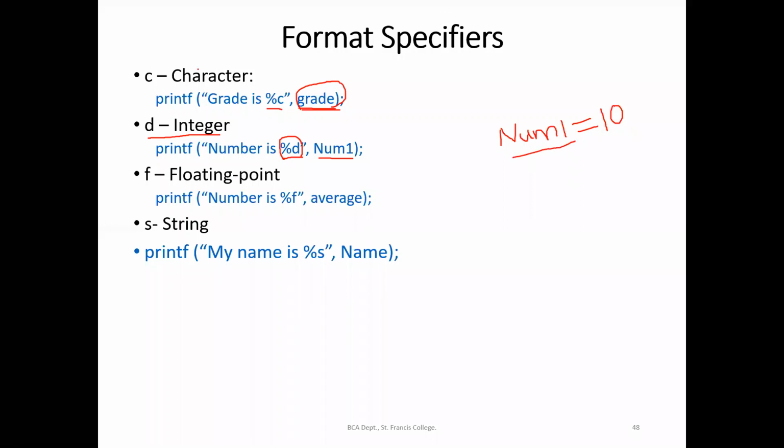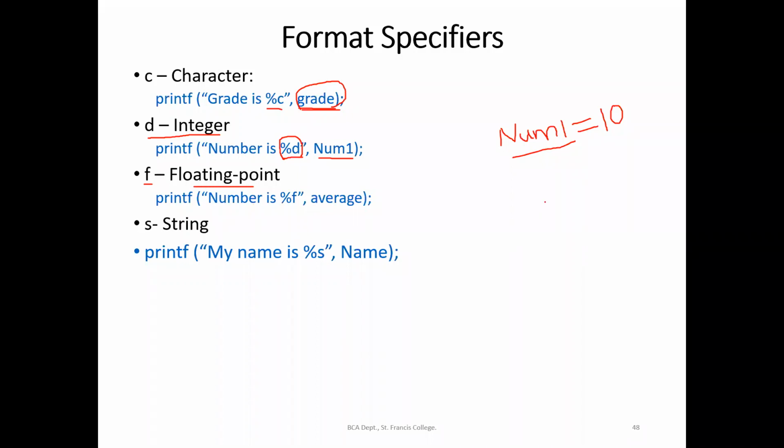So this, when we do the program at the end of this chapter, only 2 more slides are there. We will execute and see in Turbo C how you are getting the value and how you are printing the value. So if I am using the format specifier F, I'll be able to print the floating point value.